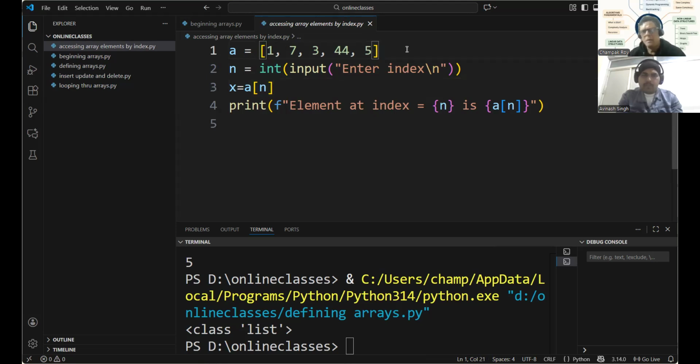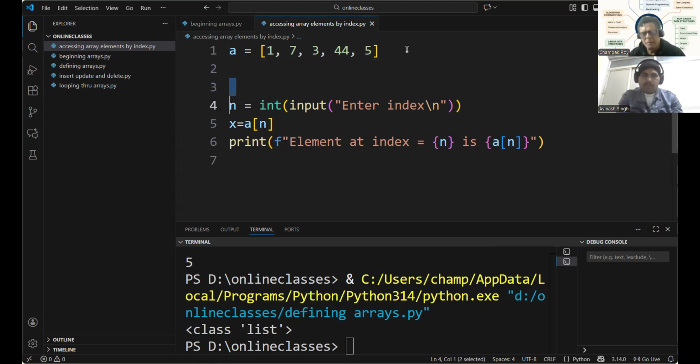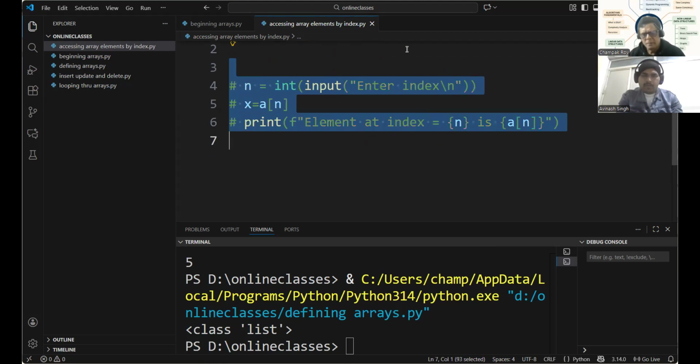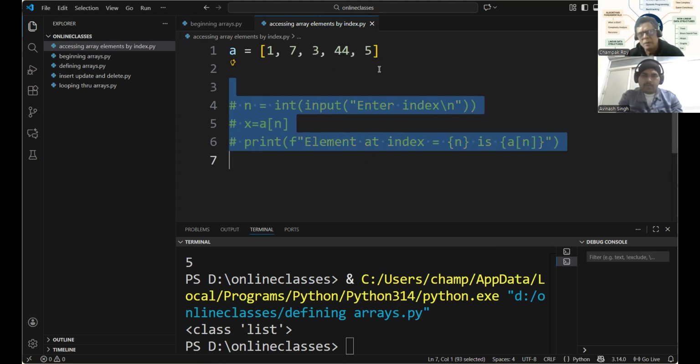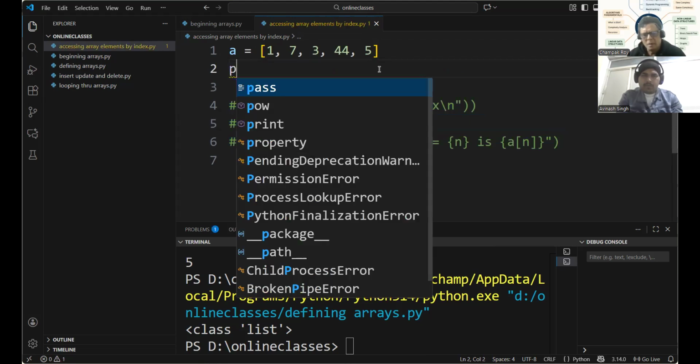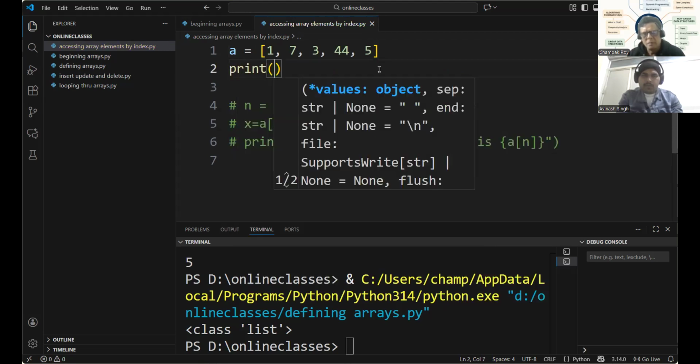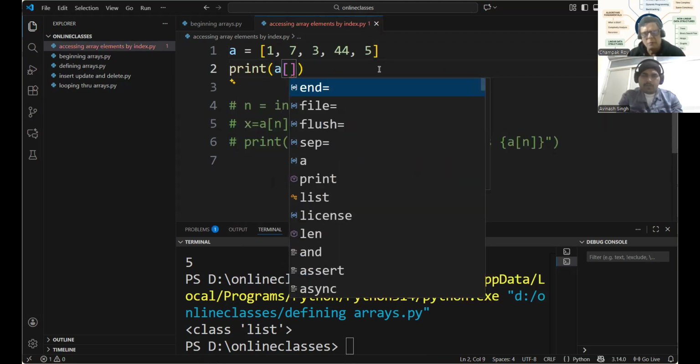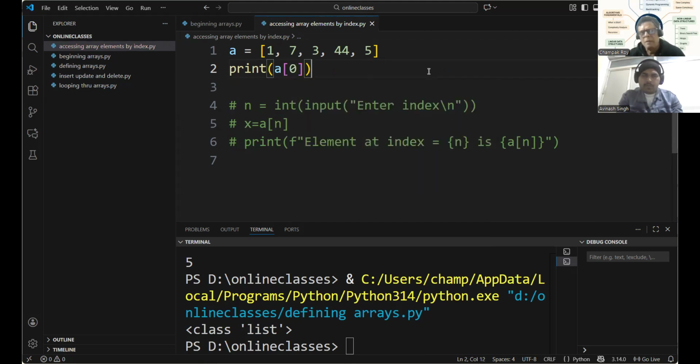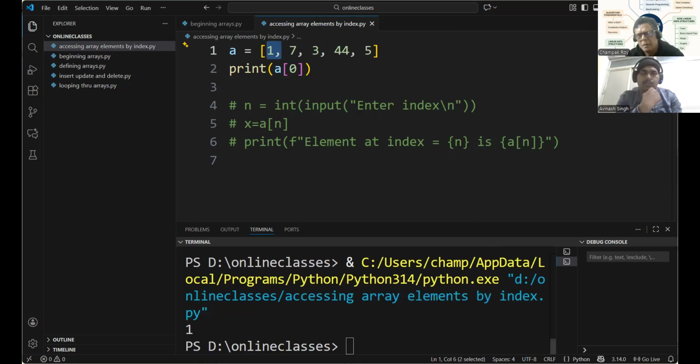Let me comment this for some time. See, we've got an array, I'll simply print it. A square bracket position. Print A[0], what will it print? Index 0. The value at the first position, element 0 of the array, is 1, so the output should be 1. It is 1.